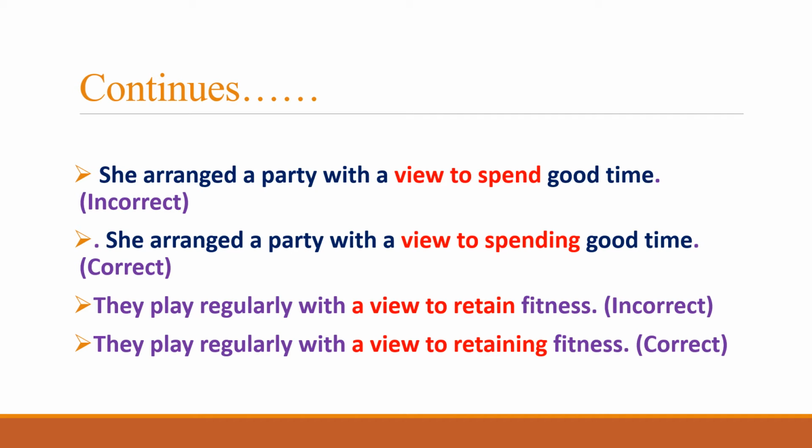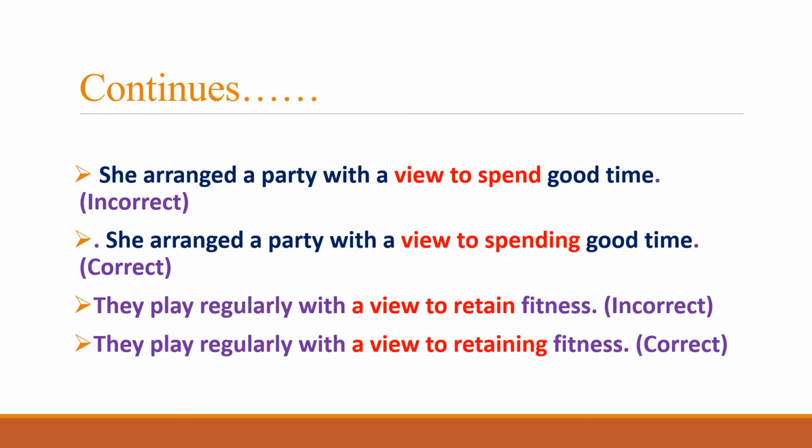So in this sentence, she arranged a party with a view to spend. You see that to spend is the first form of the verb, whereas the rule says that this is the incorrect use of the verb. The correct expression is to add ing with the first form of the verb after the structure with a view to. So with a view to spend, being the first form, is the incorrect expression. In order to correct it, the need is to add ing with the first form of the verb. So instead of to spend, we have to use to spending.